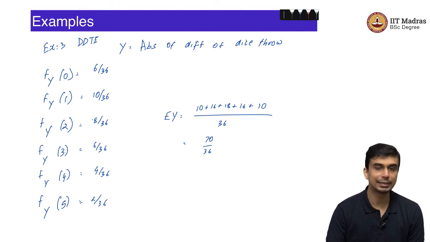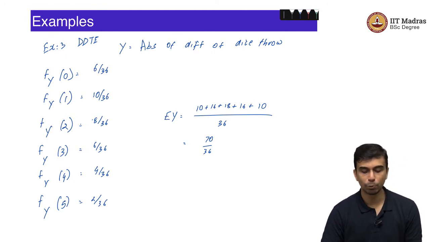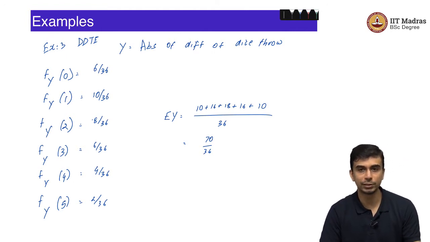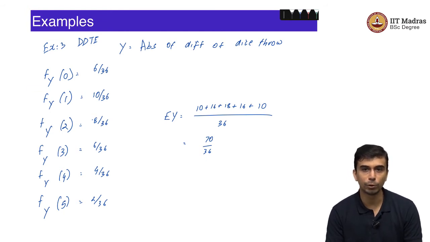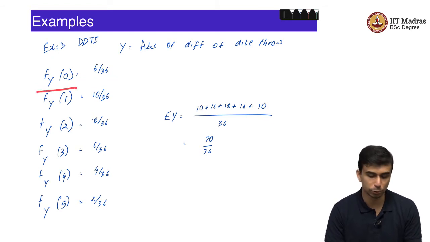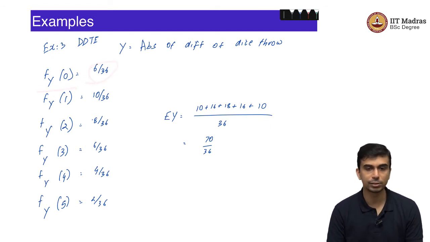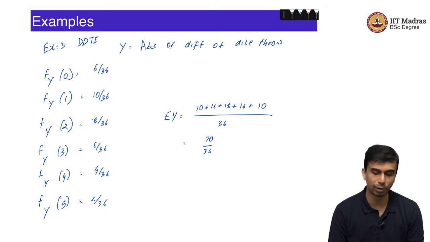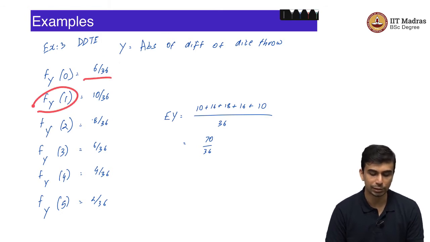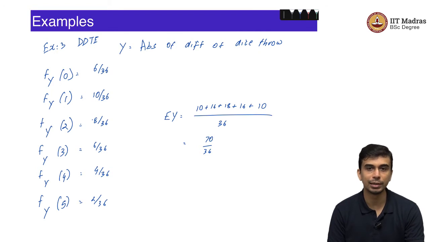Let us say take the same double dice throw experiment, and let us say Y is the absolute value of the difference of the dice throw, right. So, if you throw 2 dice and it comes 4 comma 2, the absolute difference is 2, right. Absolute value of 4 minus 2 is 2. What is the probability mass function of this particular random variable? Well, F_Y of 0 is the probability that both the faces are equal, that is exactly equal to 6 by 36.